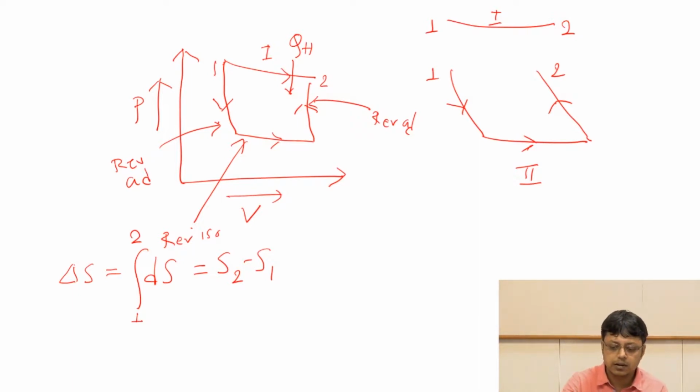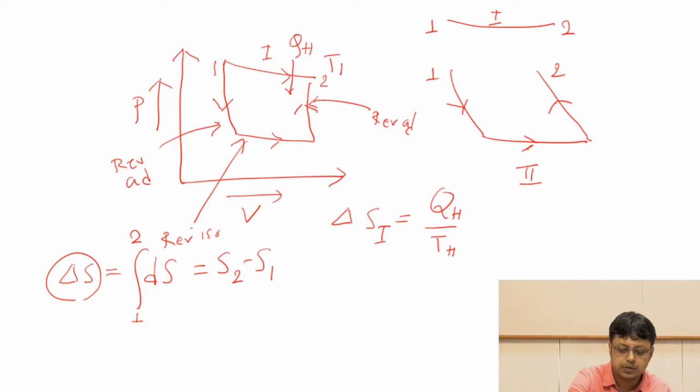Now you can easily figure that out because we already discussed it in a slightly different argument when we were discussing the Carnot cycle. You remember that for path 1, if you calculate this quantity delta S, which will be nothing but QH at, say, TH, suppose the temperature was TH, and again just think about that the temperature for the sink or the heat sink was TC.